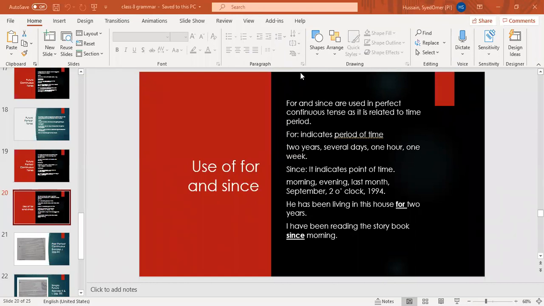Past perfect. In past perfect, we use had plus the past participle of the verb. Good, Umaima. We use had with the past participle because it is a perfect tense, and I've told you in all perfect tenses we put the third form. Third form is known as the past participle. Umaima, just give me one example. She had already done her work. Good. She had already done her work.